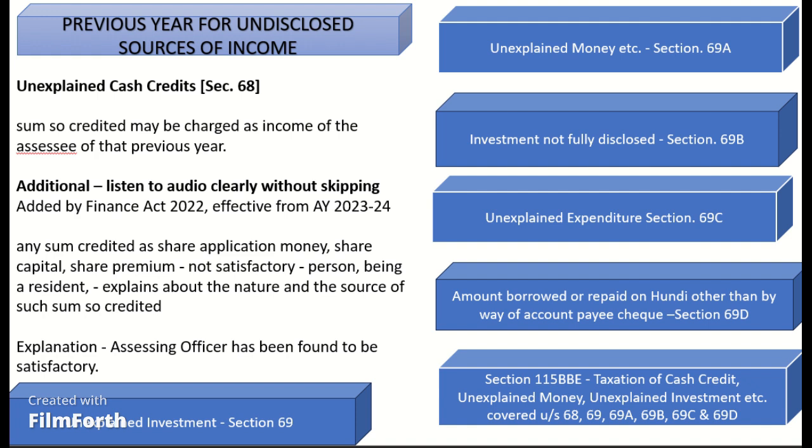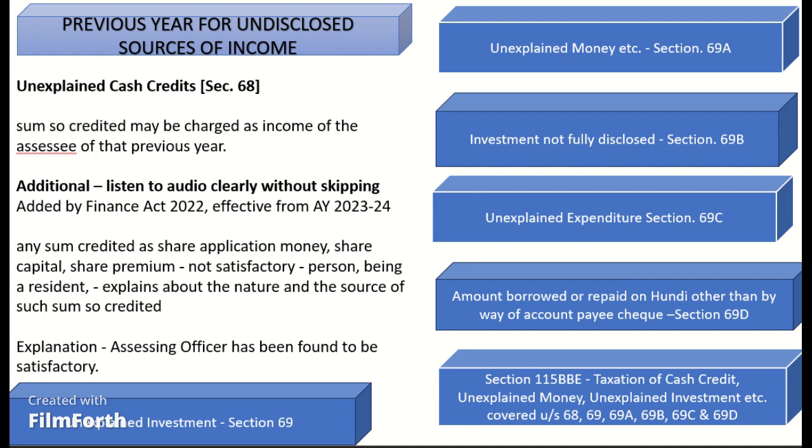Next topic, Section 69C: Unexplained expenditure. Where in any financial year an assessee has incurred any expenditure and he offers no explanation about the source of such expenditure, or the explanation is unsatisfactory in the opinion of the assessing officer, the assessing officer can treat such unexplained expenditure as the income of the assessee for such financial year. It is to be noted that such unexplained expenditure which is deemed to be the income of the assessee shall not be allowed as deduction under any head of income.